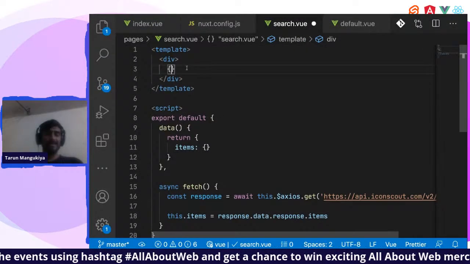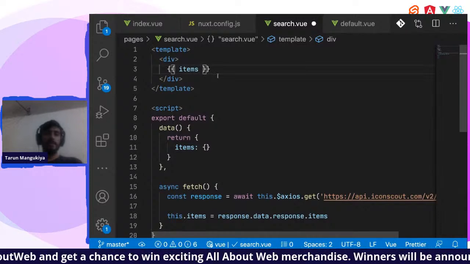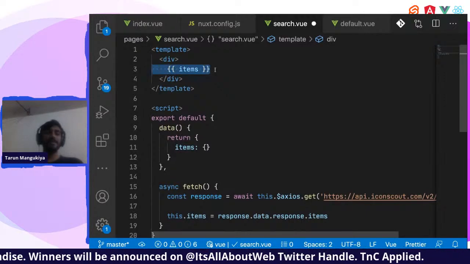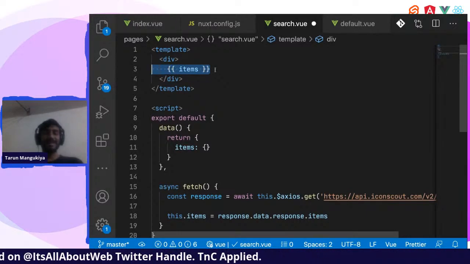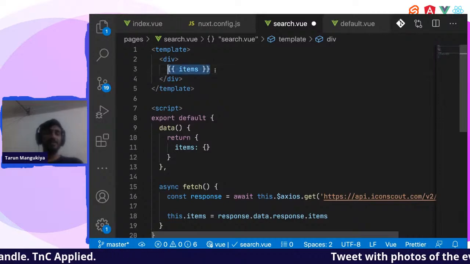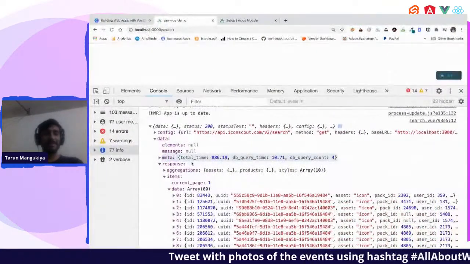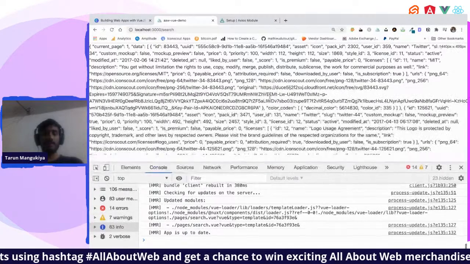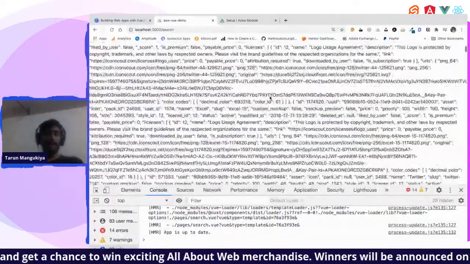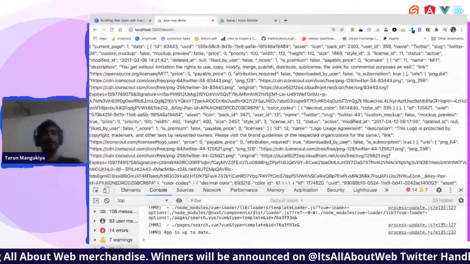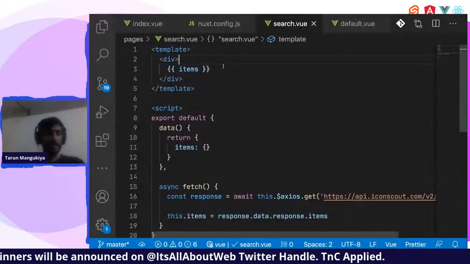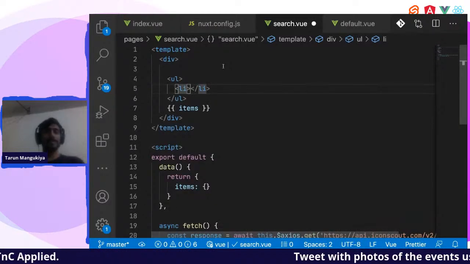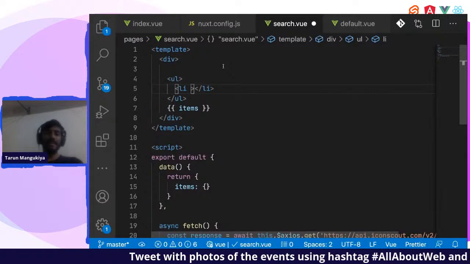And let us just print items over here. This will print all the data in items. This is one of my debugging methods. Whenever I don't want to use any dev tools, I'll just put the variable over here, like we do with console.log. So you see the full response is available over here. As this will be an array, let us give ul and li so that we can have a better idea.